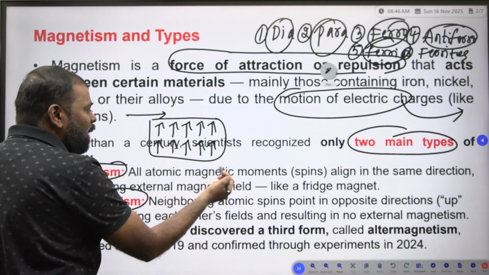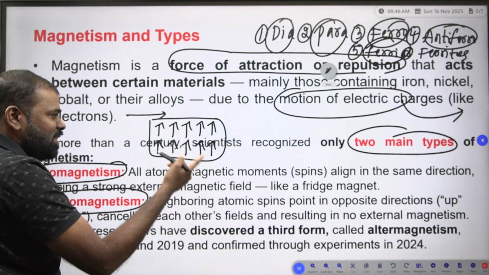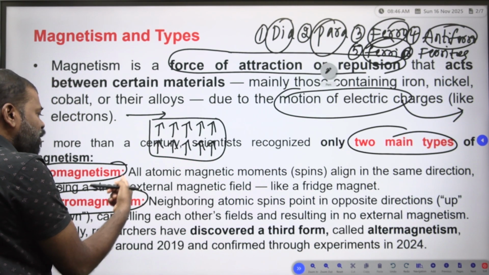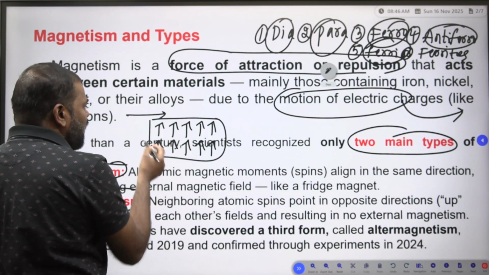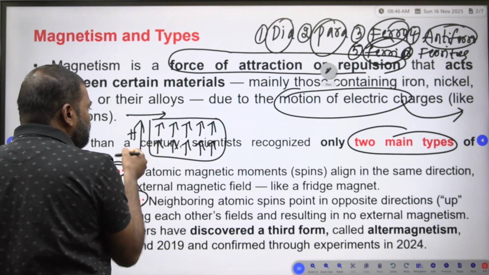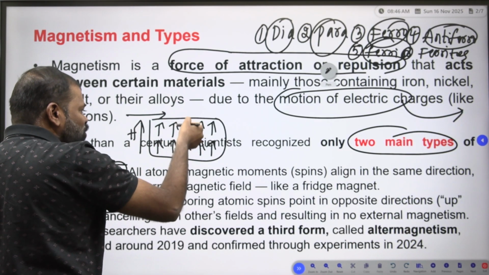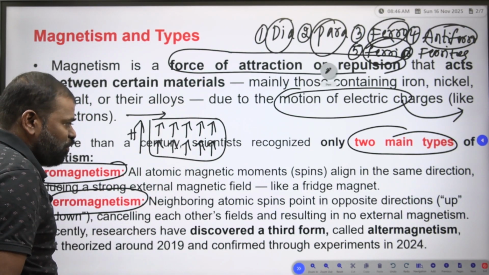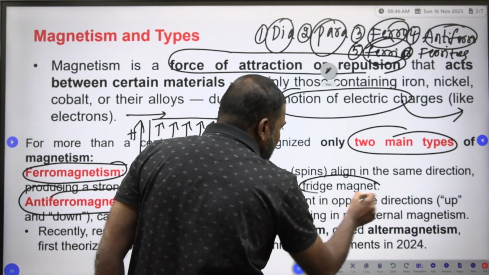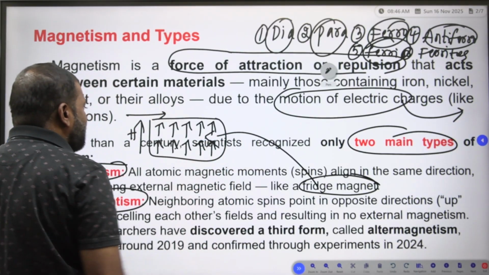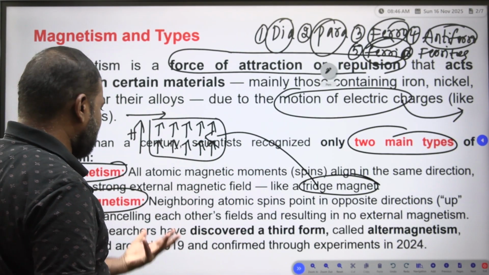All the magnetic moments, the spins, align in the same direction, producing a strong magnetic field. So this fridge magnet material we call a ferromagnetic material.